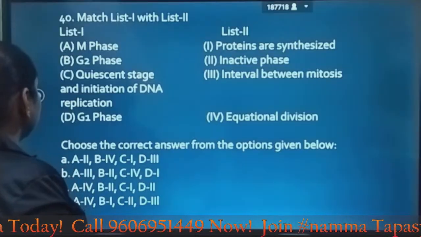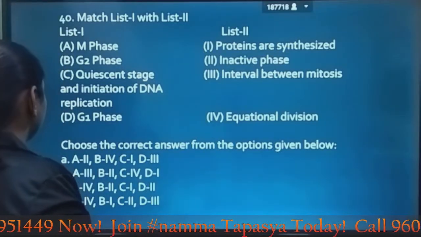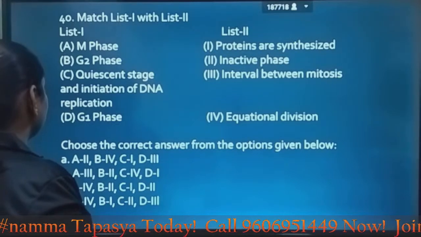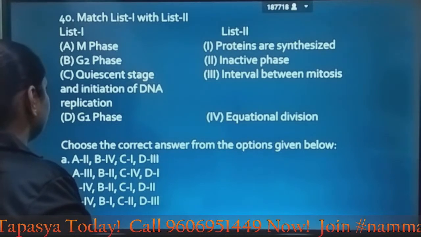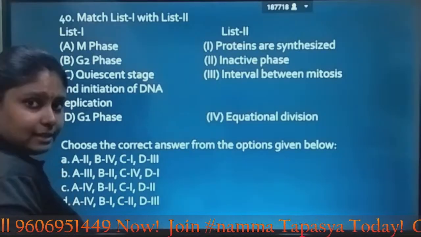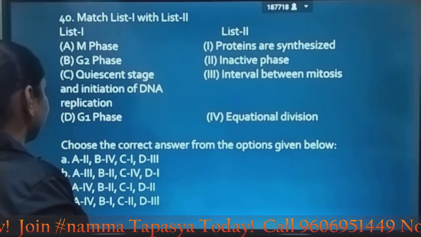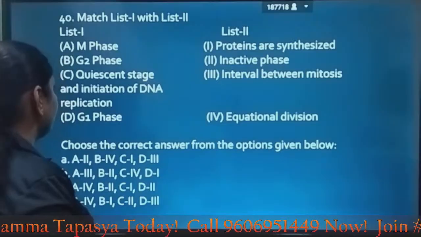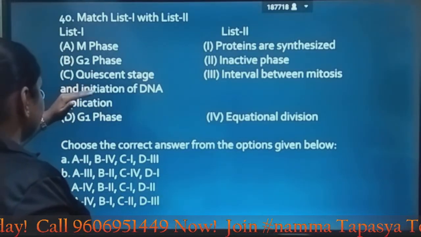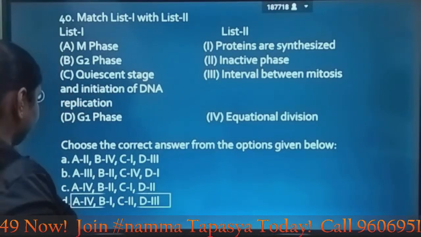Quiescent stage, it is inactive phase. G1 phase, interval between mitosis and initiation of DNA replication. So M is with equational division, G2 is with protein synthesis, quiescent stage is inactive phase, and G1 phase is interval between mitosis. So it is A4, B1, C2 and D3 given in option D.